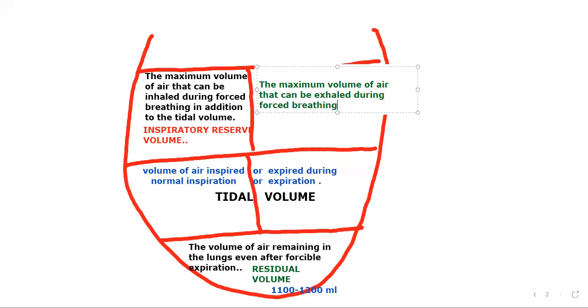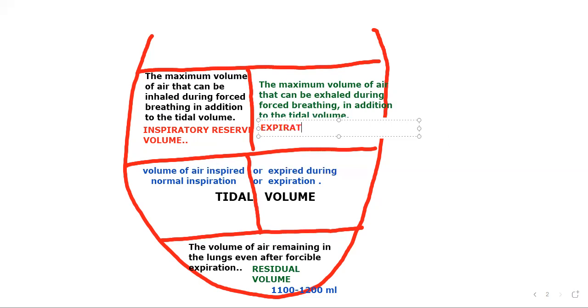During forced breathing, here also, in addition to the tidal volume, the more air that we exhale in addition to the tidal volume, we can say it as expiratory reserve volume.